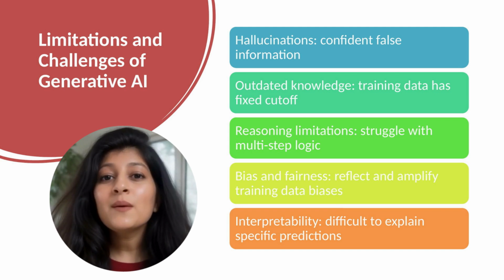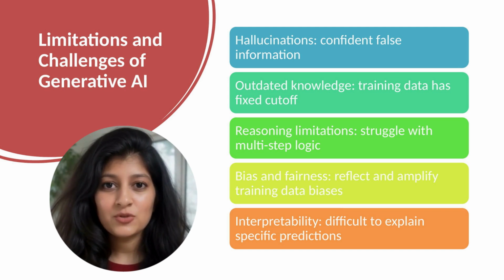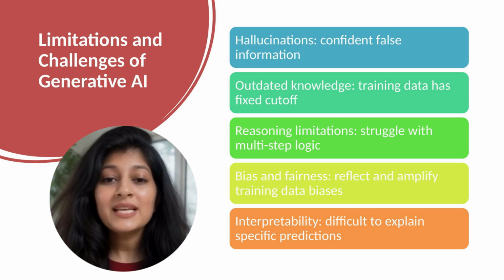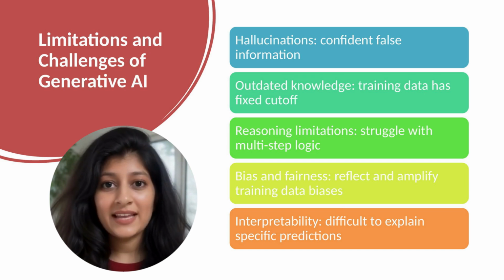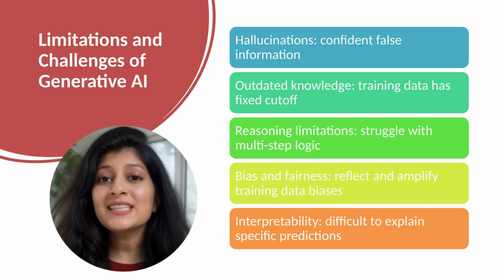Bias and fairness. Models reflect biases in training data. They can amplify historical biases and generate unfair outputs. Mitigation requires careful data curation and monitoring. Interpretability. Why did the model generate this specific output? Hard to explain. The model is a black box. This limits use in high-stakes decision-making requiring explainability. These limitations matter. Responsible deployment requires acknowledging them, setting appropriate expectations, and using models where they're suitable.